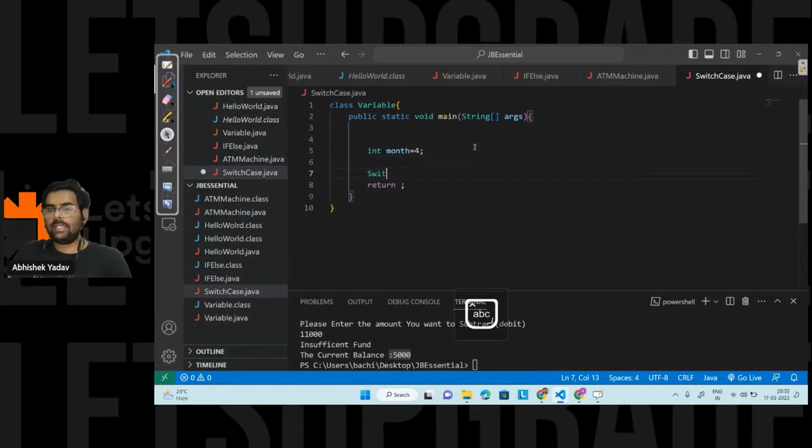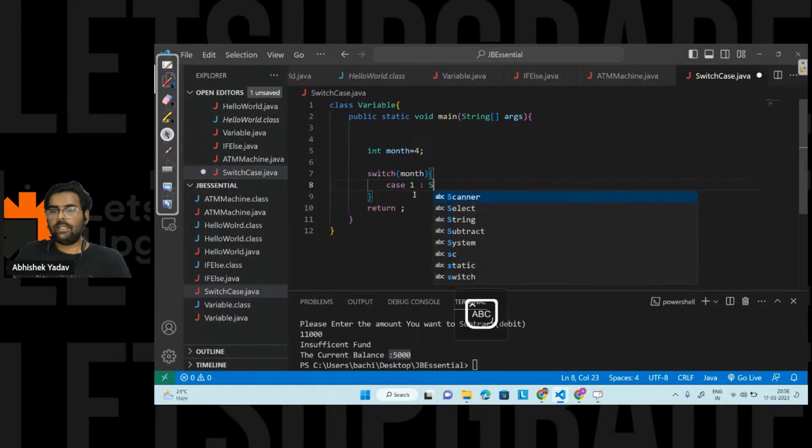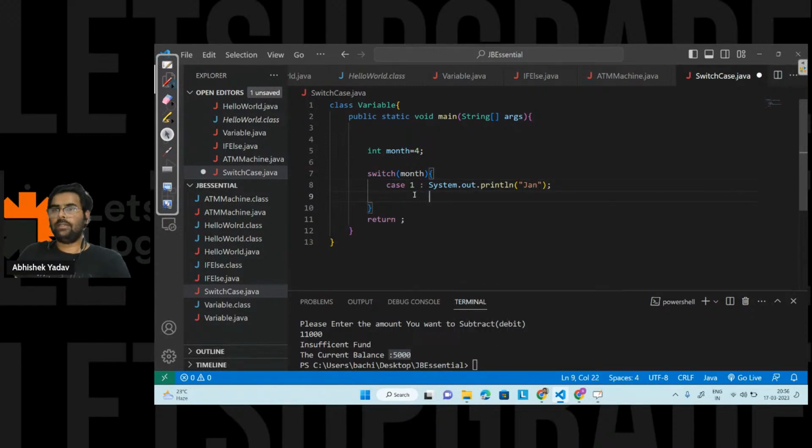After that, I have to write the switch keyword, and in the switch block, I have to write the expression, right? Here the expression is what? This month value, right? And after that I have to use case, that is if the month value is equal to the value 1, then I will print January here. That is System.out.println, and here I will print January. After that I will use the break keyword, right?